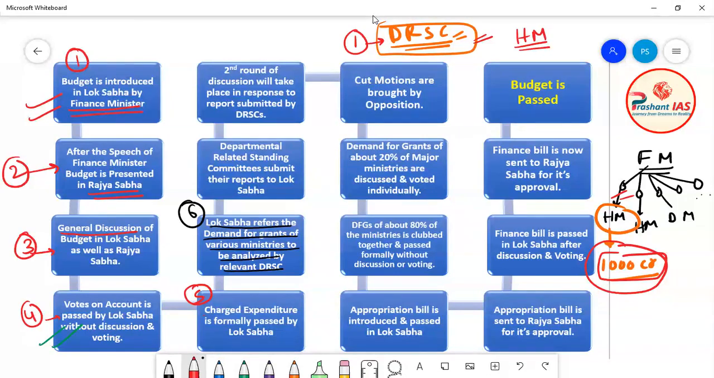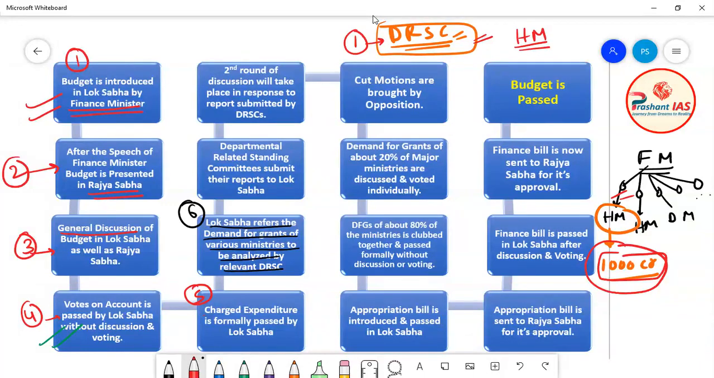So definitely that ministry will make a demand for grant. Demand for grant basically means the money which our ministry needs for running its administration. So when the Finance Minister of India presents the budget in Lok Sabha, along with the budget, the Finance Minister will also present all the demand for grants in front of Lok Sabha. So now what will Lok Sabha do? Now Lok Sabha will give order to all the standing DRSCs.